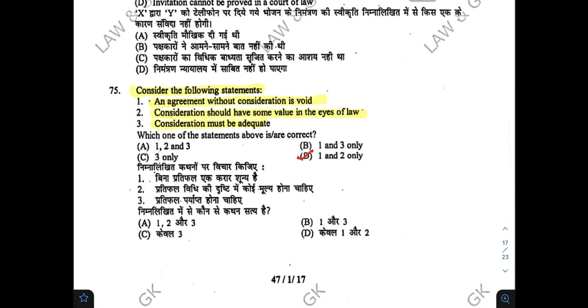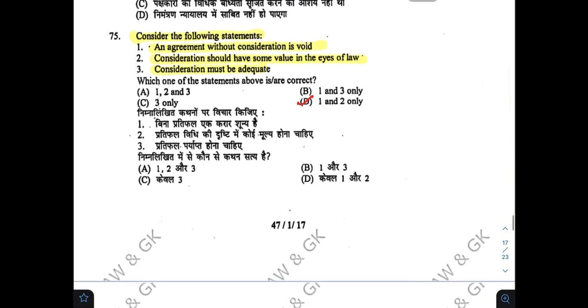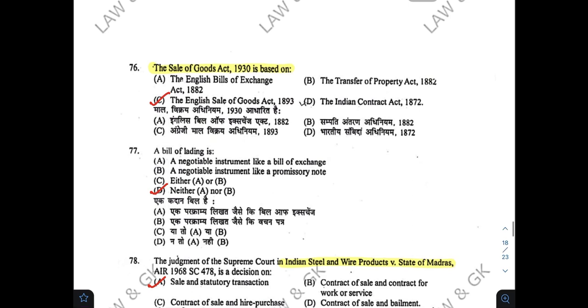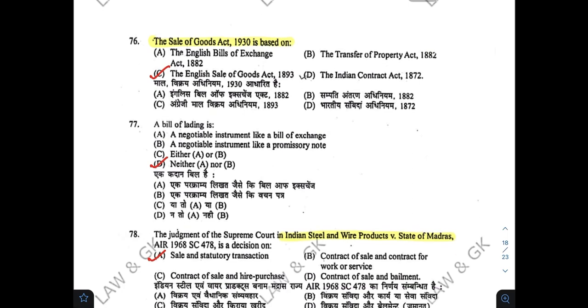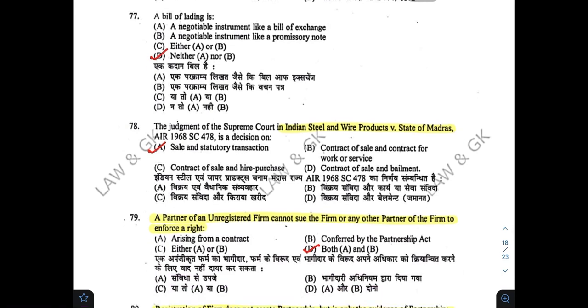Consider the following statements. An agreement without consideration is void. Consideration should have some value in the eyes of law. Consideration must be adequate. Which of the statements are correct? So the answer is D. Sale of Goods Act 1930 is based on C. Bill of lading is D. Indian Steel and Wire Products versus State of Maharashtra.